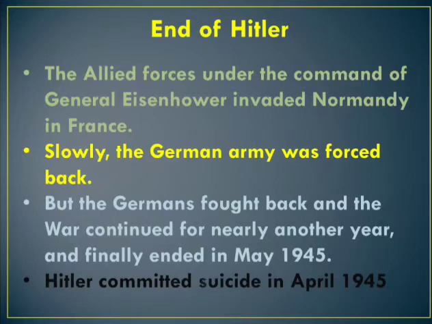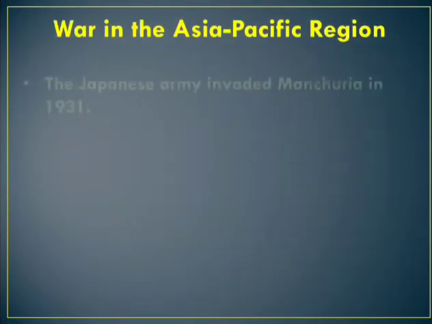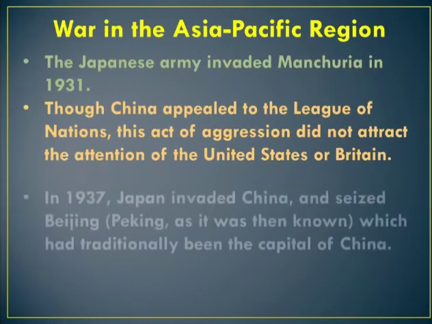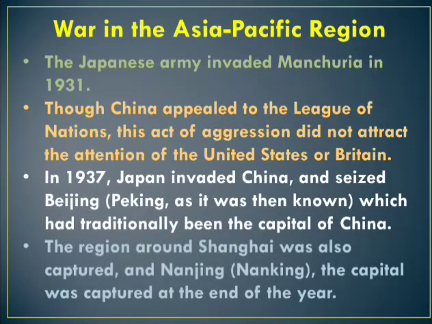Then, the war in the Asia Pacific region. The Japanese army invaded Manchuria in 1941. Manchuria is a place in China. So China appealed for help to the League of Nations. At the end of the First World War, what was started? The League of Nations. Why was it started? To prevent war. Though China appealed to the League of Nations against this act of aggression, the League did not attract the attention of the United States or Britain.